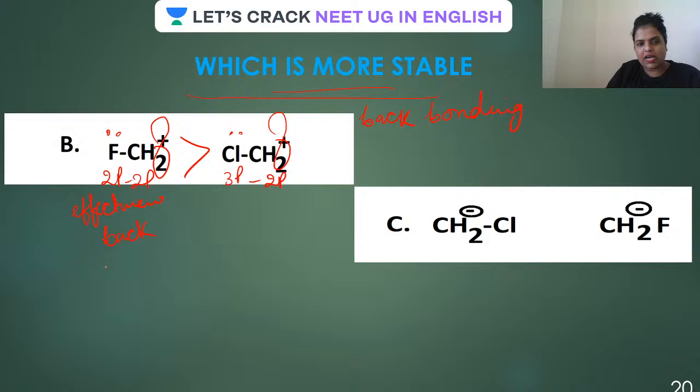Why? Because the size of 2p orbitals are same. And remember guys, the more similar the size, the more will be the overlapping. So here, filled orbital of fluorine and empty orbital present on this carbon will have an effective overlapping. Therefore, this is more stable.